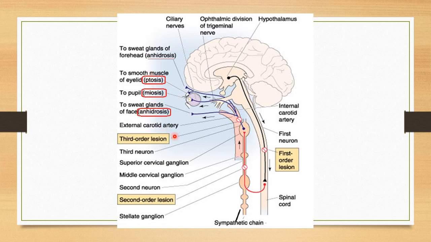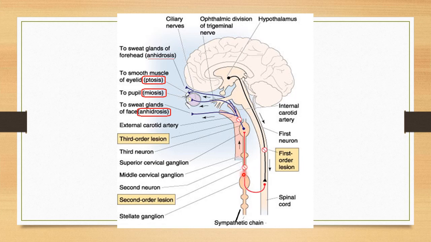Okay. Now whenever there is a lesion to this, the lesion may be here at the first order neuron, due to any disease like syringomyelia, or it may be due to the dissection of the sympathetic fibers here, or the lesion may be here at the second order neuron.